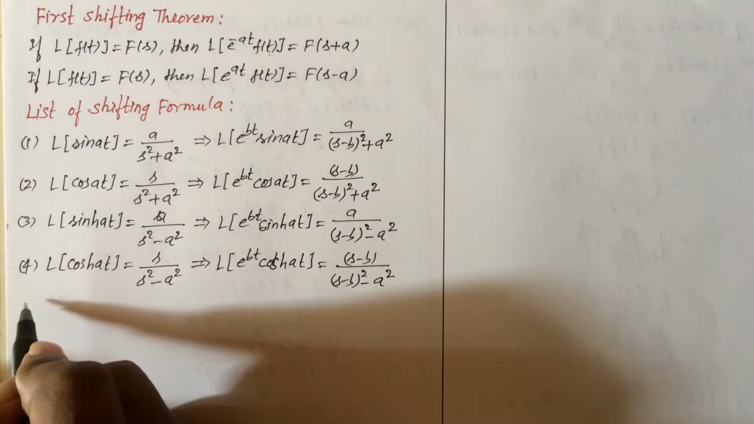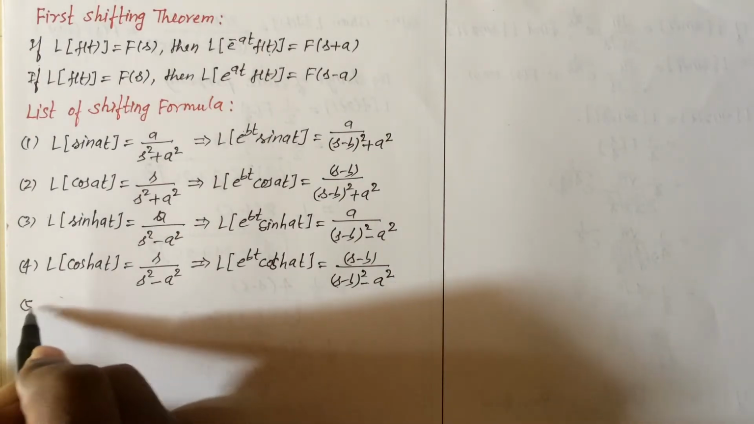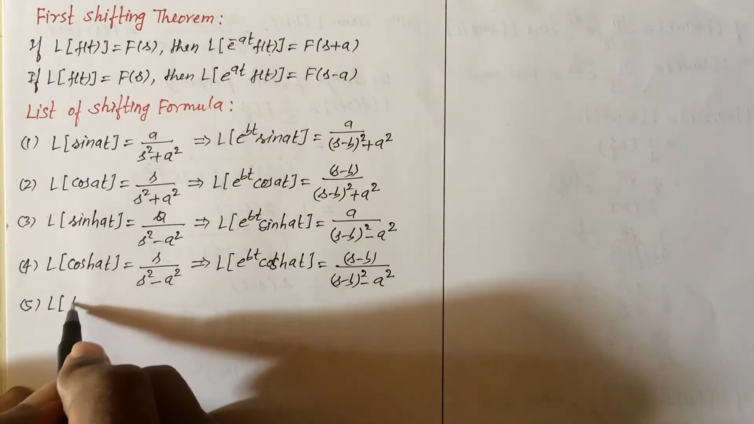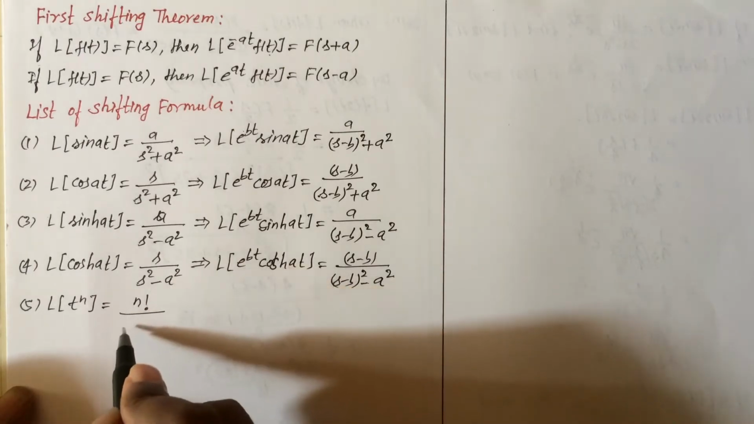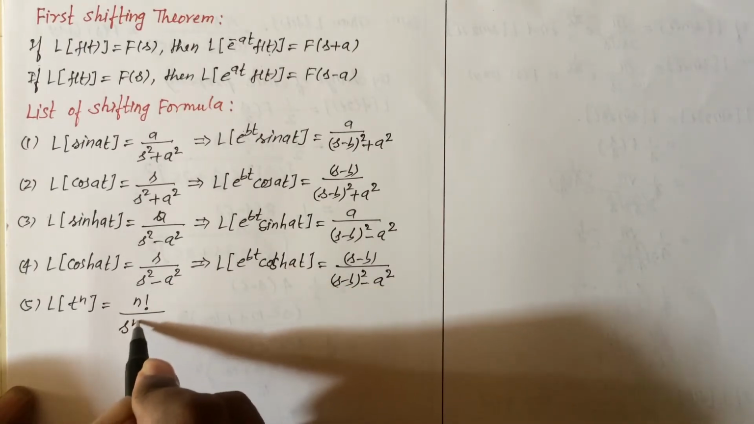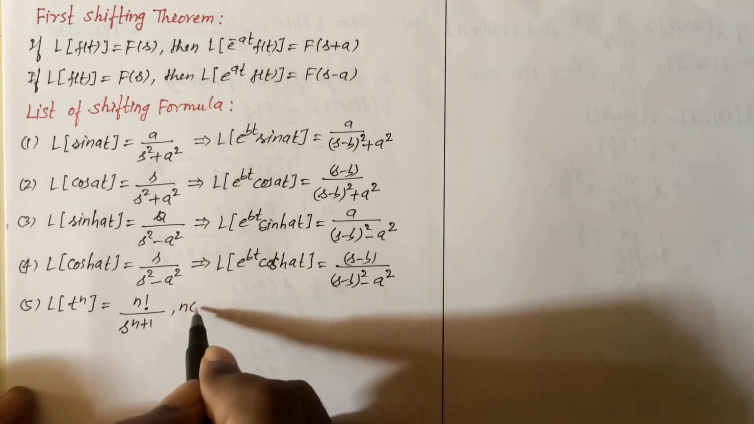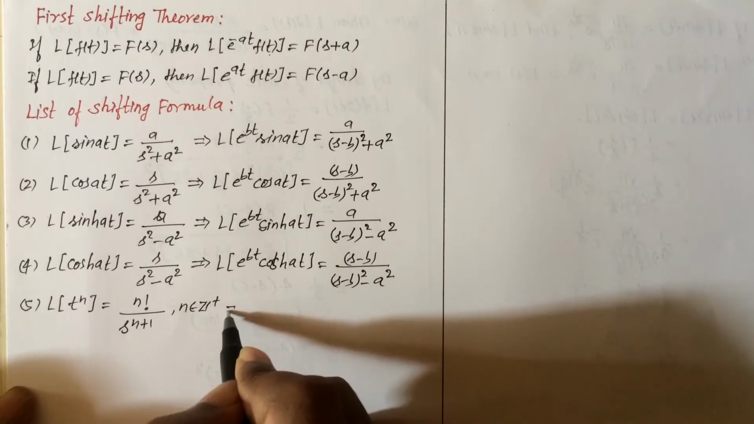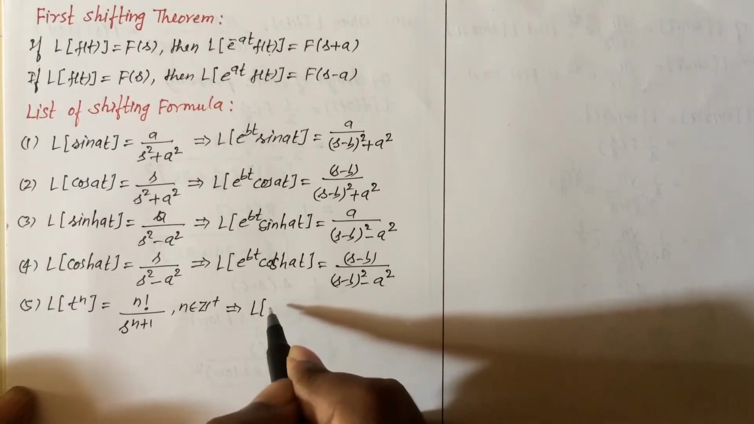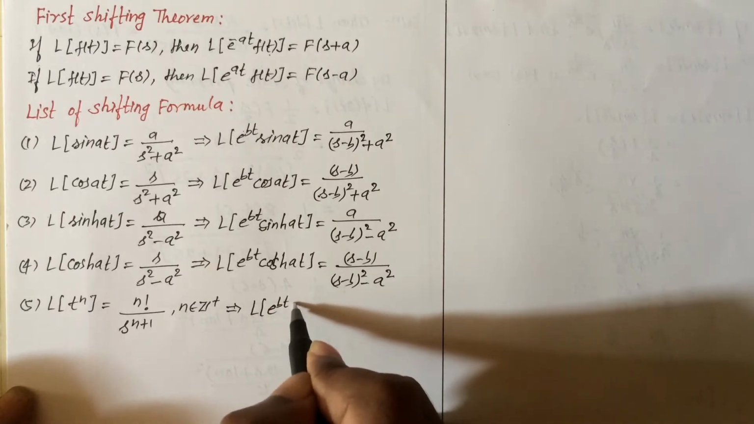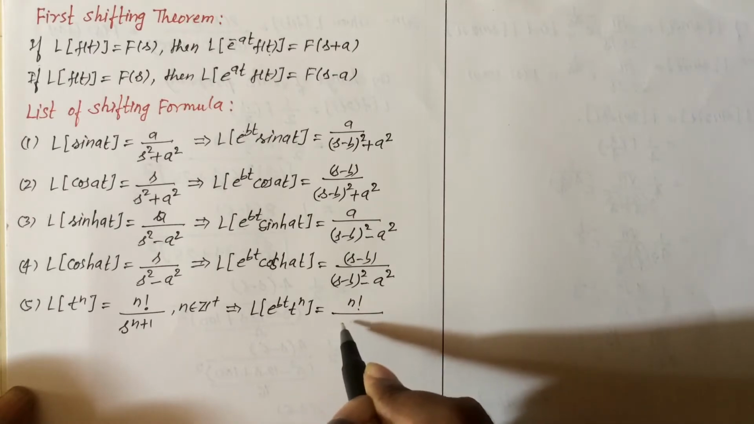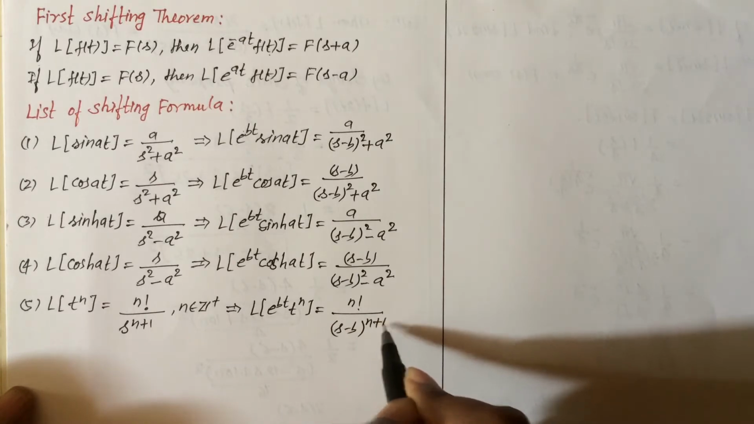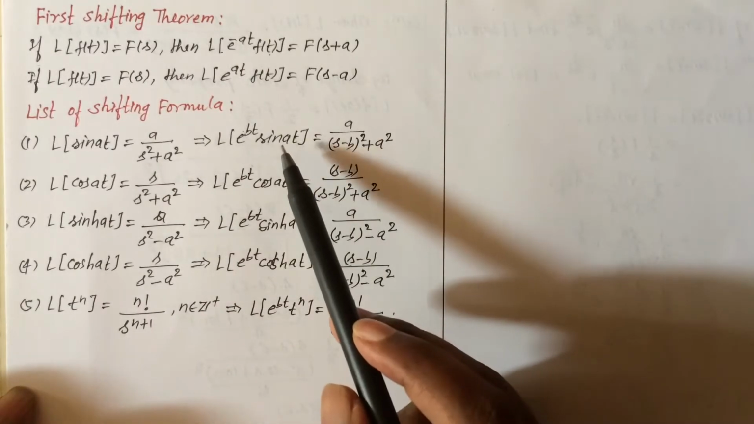And the next shifting formula, number 5, Laplace transform of t raised to n equal to n factorial divided by s raised to n plus 1 for n belonging to positive integers. And this implies that Laplace transform of e raised to bt into t raised to n can be written as n factorial divided by s minus b raised to n plus 1. So this is the list of shifting formulae.